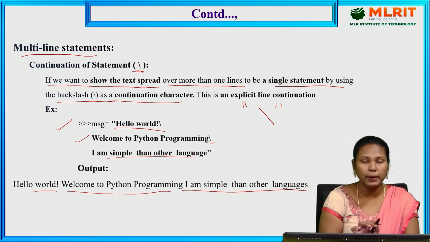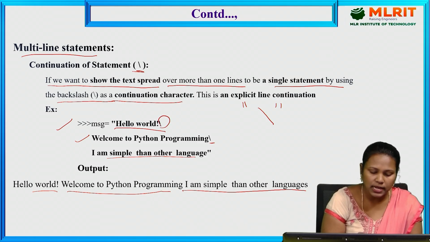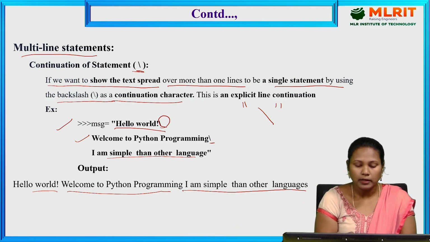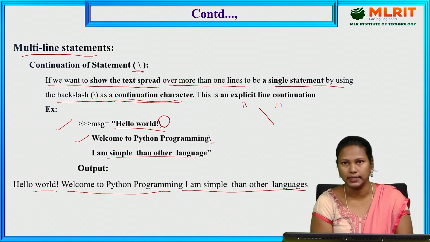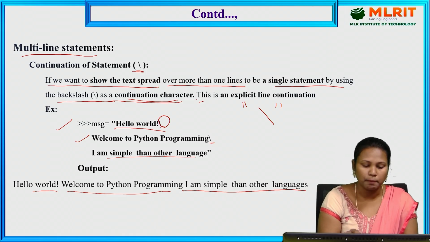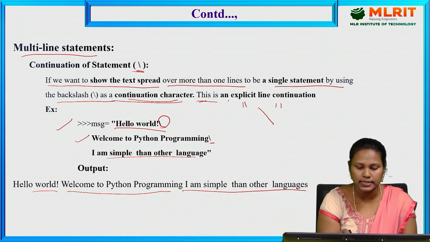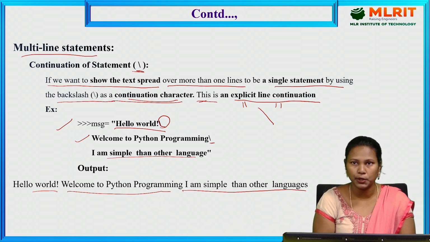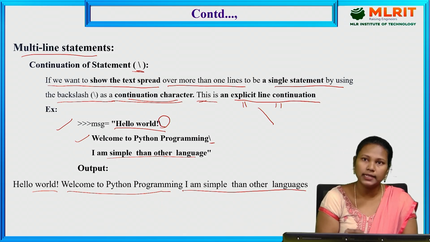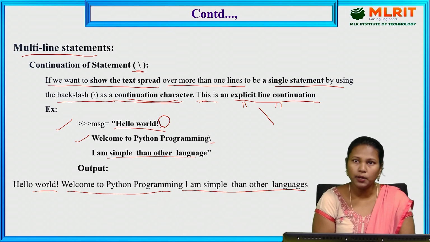So it is appending every line. The backslash we call a continuation character, which appends the text to another text. This is called explicit line continuation, because the text goes to the next line but we continue with the help of the backslash.